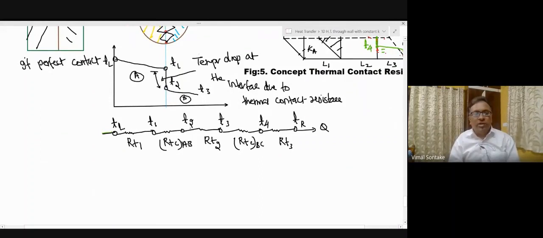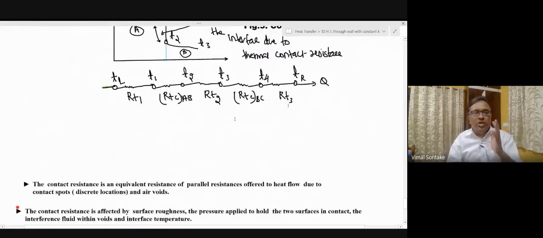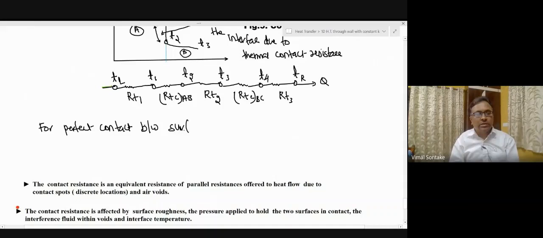Had there been perfect contact between the slab material AB and BC, there would be no thermal contact resistances. So for perfect contact between surfaces, total thermal resistance will be RT1 plus RT2 plus RT3.